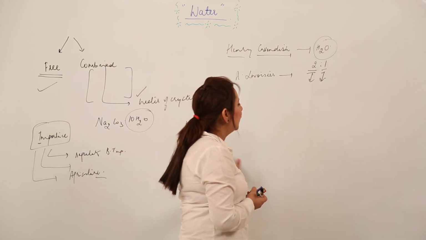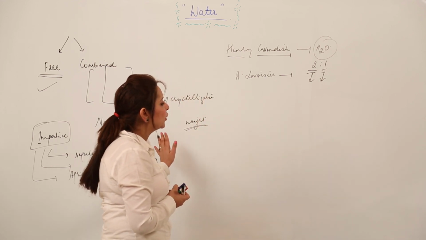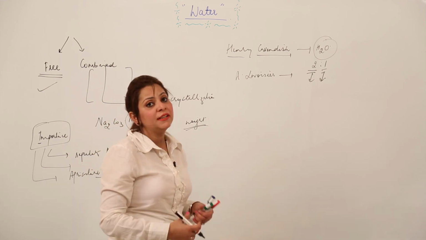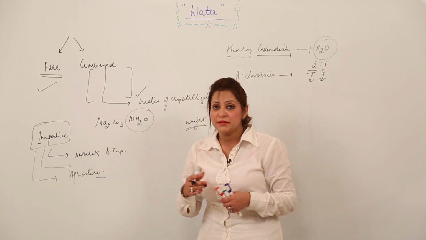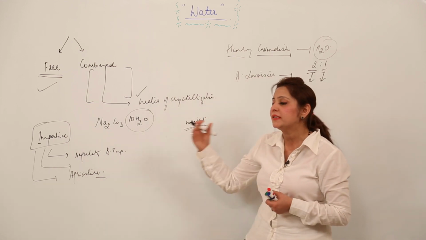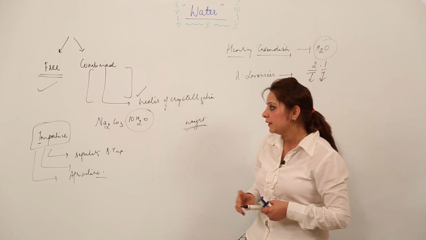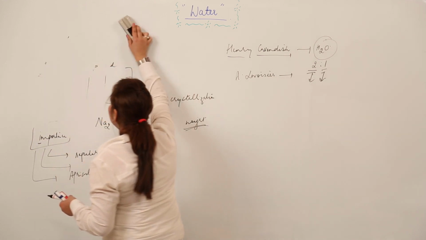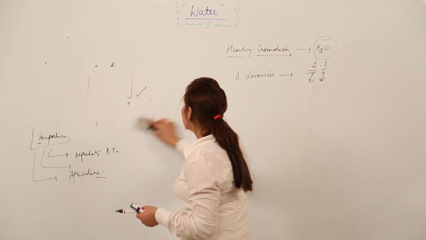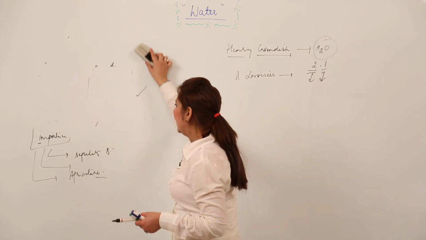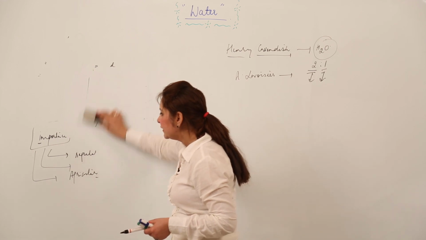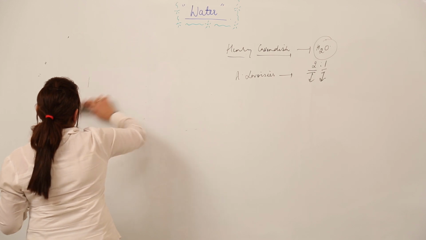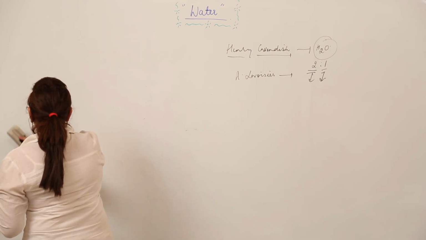So this is how we are going to do the water, and we will now be focusing on the physical and the chemical properties, or what special properties it has, that is why it is behaving as an important substance. We will be discussing the physical properties now, right. And one more thing I would like you to know, remember what I told you in states of matter, that states can be interconverted. That means water exists in 3 states: solid, liquid and gas. I will be explaining with diagrams, it will be more clear.